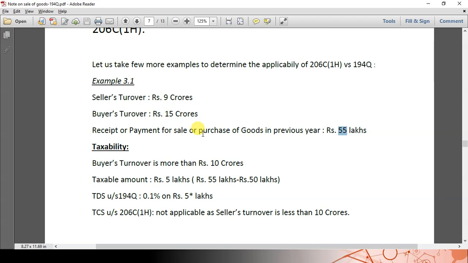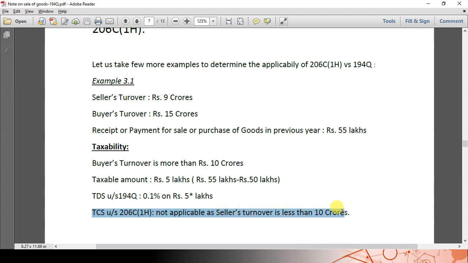Let us understand the taxability in this example. Here the buyer's turnover is more than 10 crores. That means he is satisfying the condition specified under section 194Q. So the buyer has to deduct the TDS on only 5 lakhs. That means on the purchase of 55 lakhs minus the ceiling limit provided under section 194Q of 50 lakhs, the balance is 5 lakhs. On top of 5 lakhs the buyer has to deduct the TDS under section 194Q at 0.1%. The seller need not collect any TCS on it, subject to the buyer deducting the TDS under section 194Q.